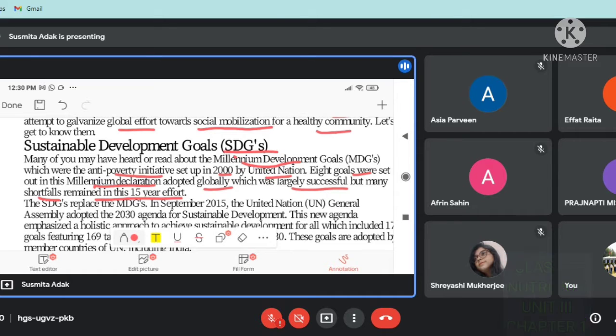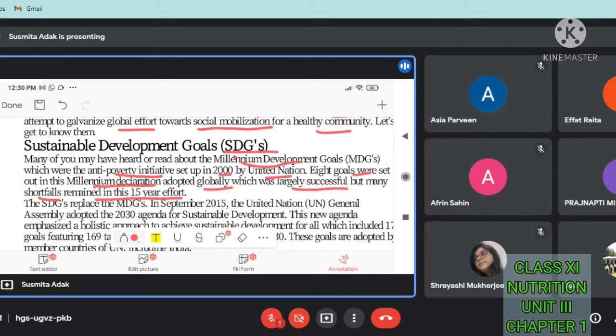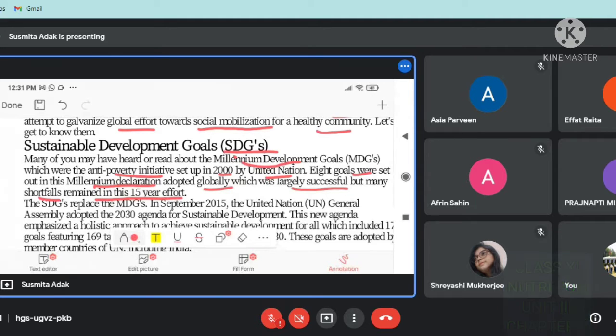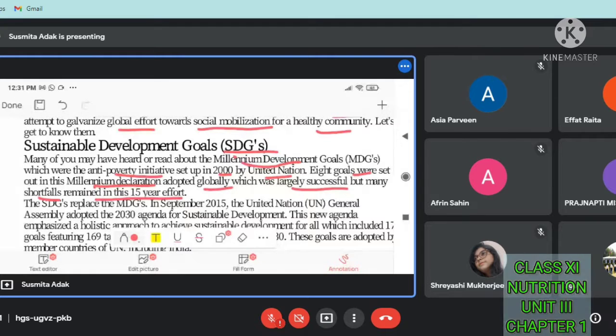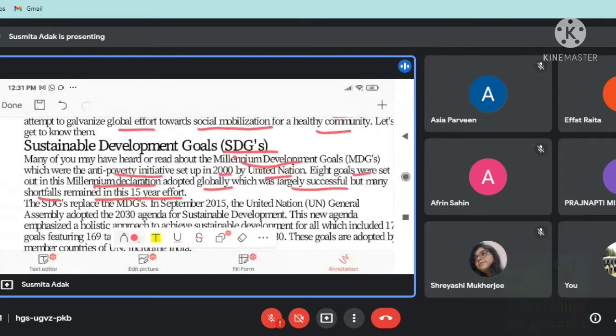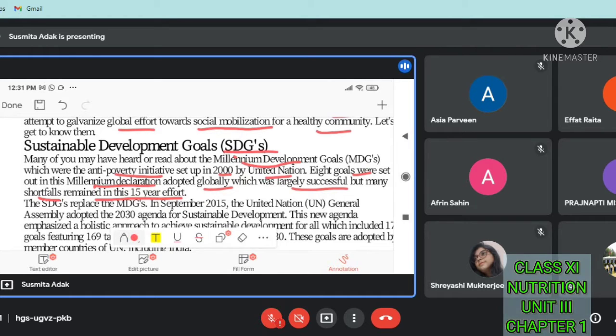But many shortfalls means not all the nations have taken it, but the maximum number of countries have taken it. That's why it is adopted globally. But after this effort,